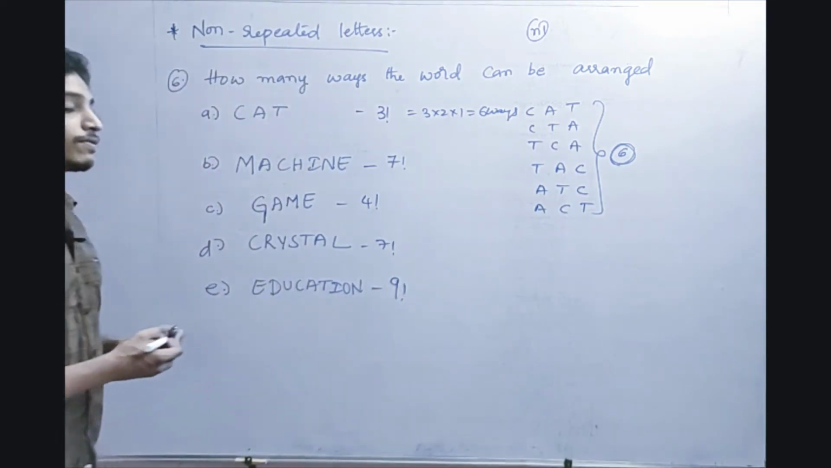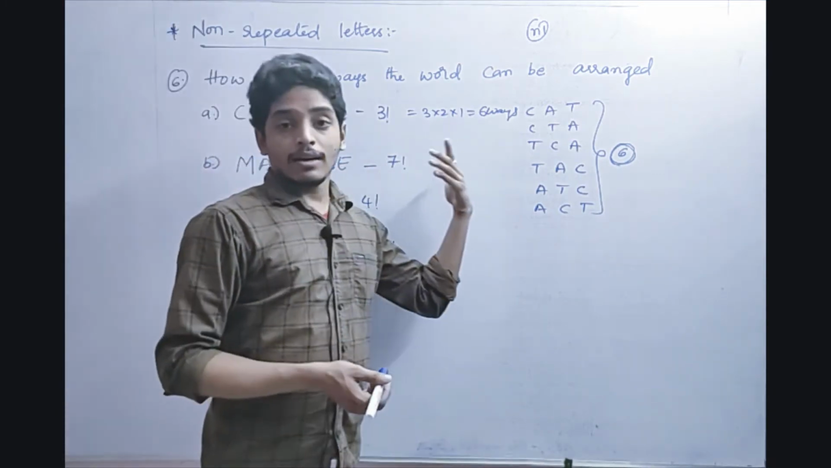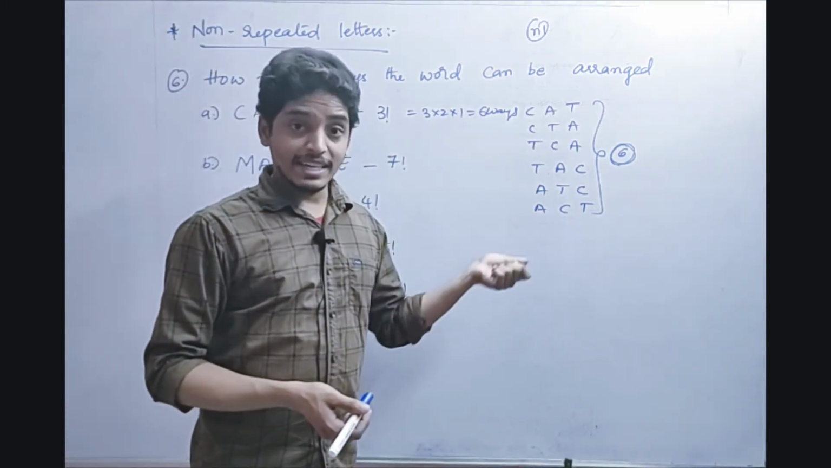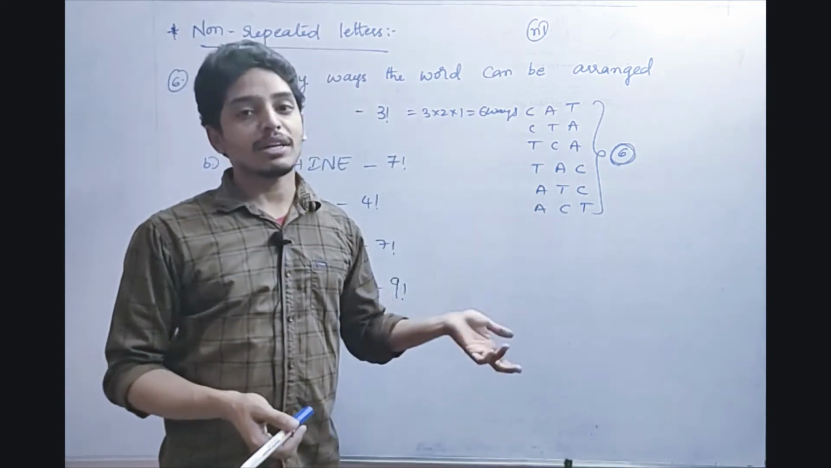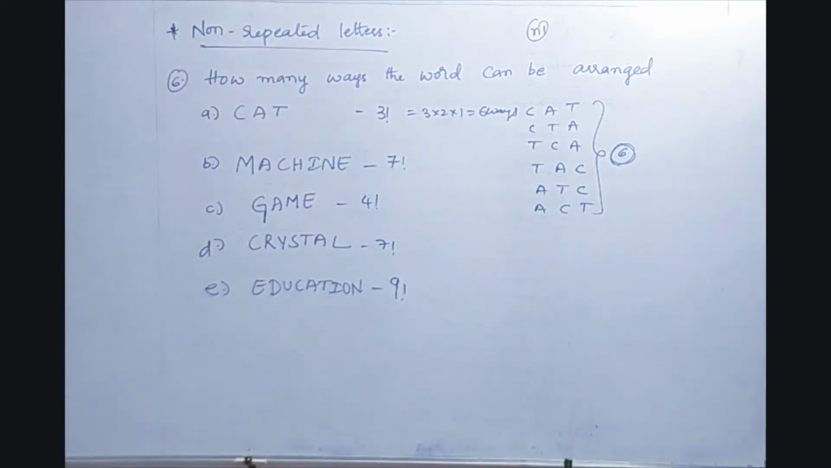This is the non-repeated case. Whenever the non-repeated case comes, we can arrange in as many factorial ways as the number of letters. How many letters are there? That many factorial will come. Okay, friends. So just remember this non-repeated case. Next one.